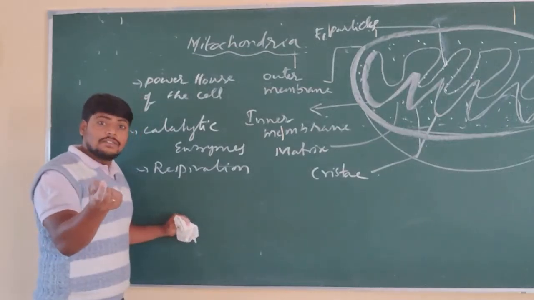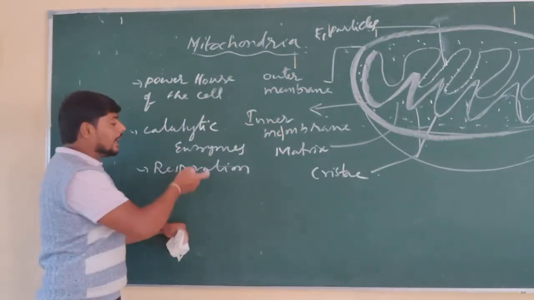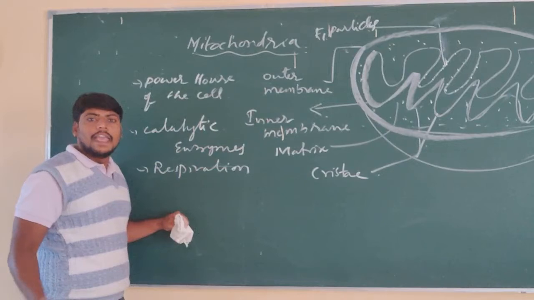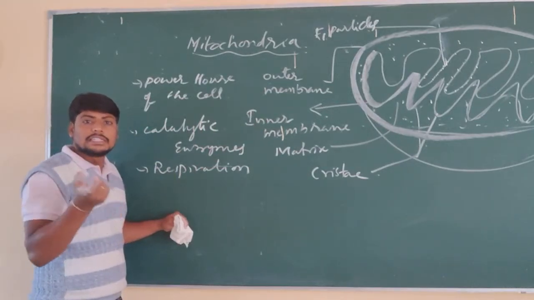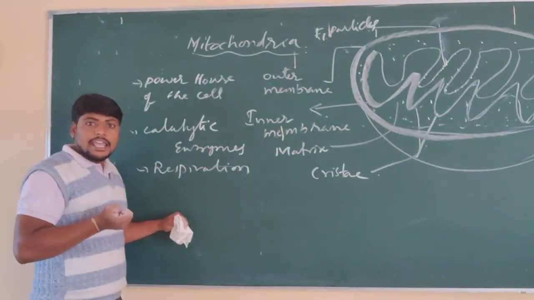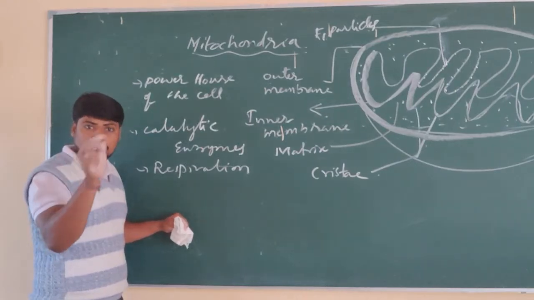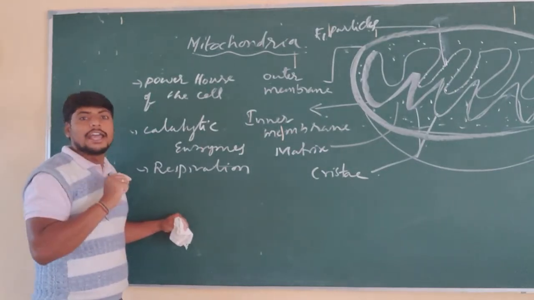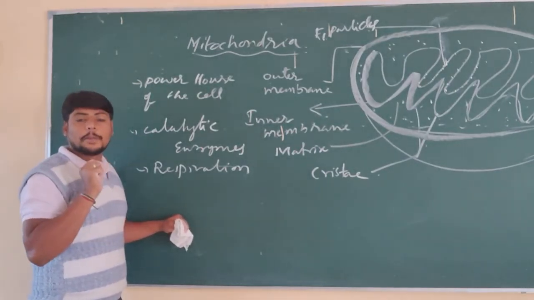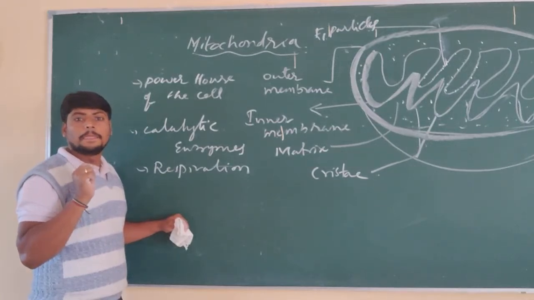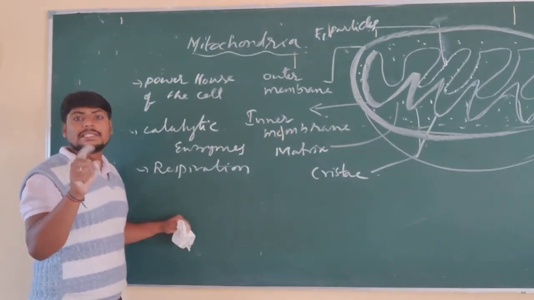The oxygen which is supplied enters the mitochondria. The mitochondria, taking this oxygen, help in the production of energy. That is what is called respiration. The production of energy, that process is called respiration.